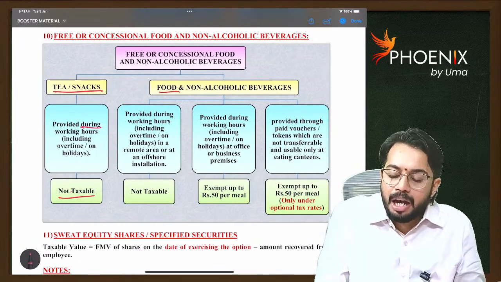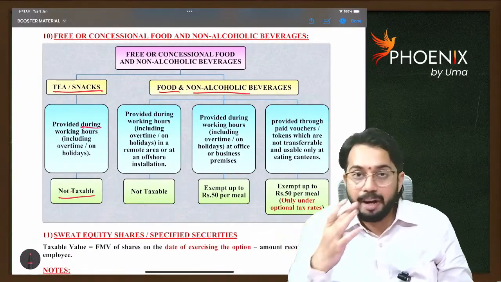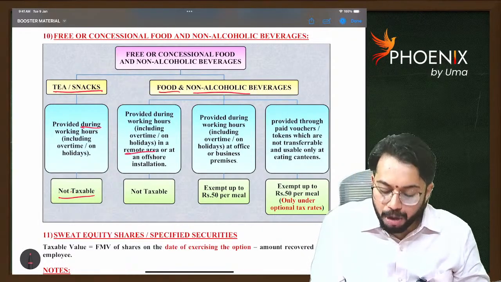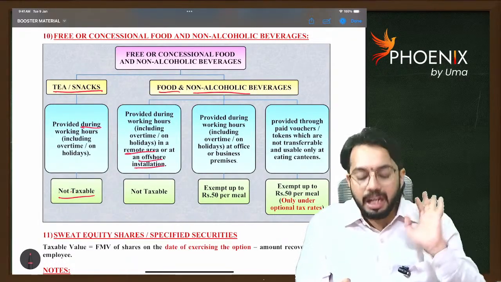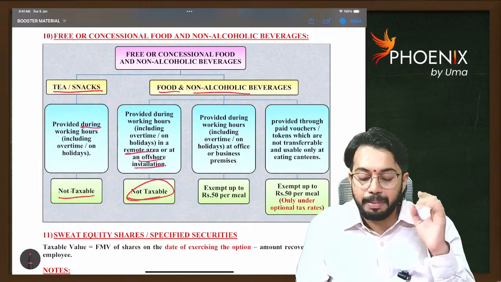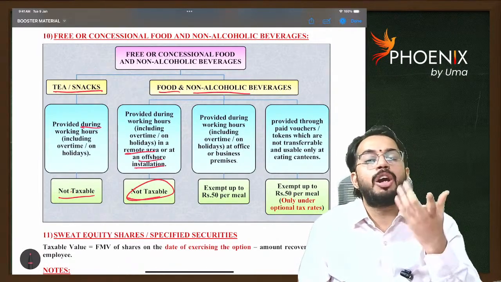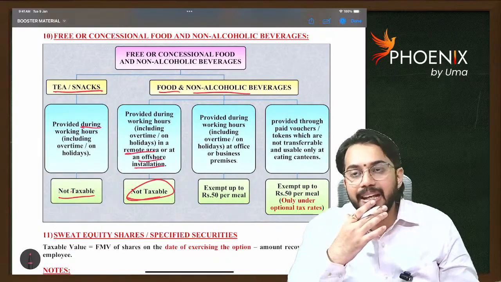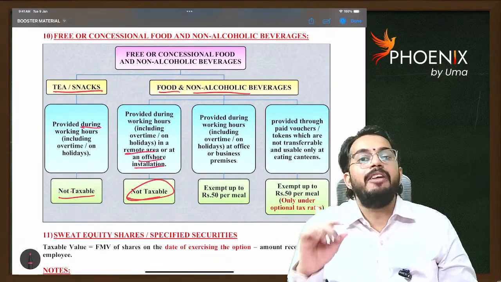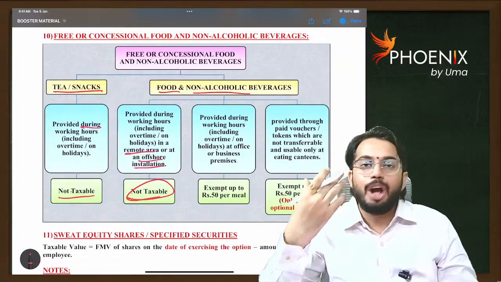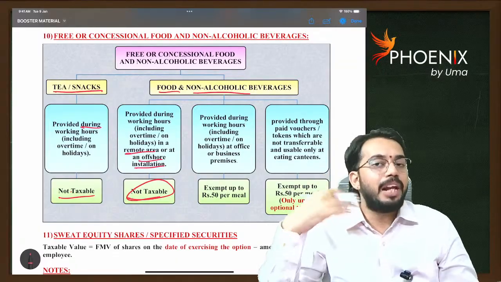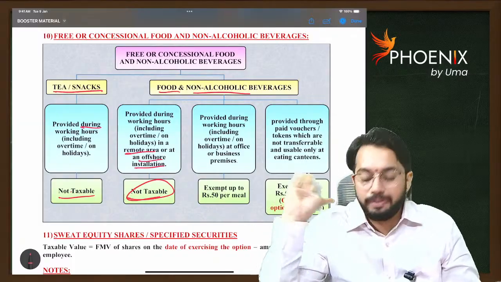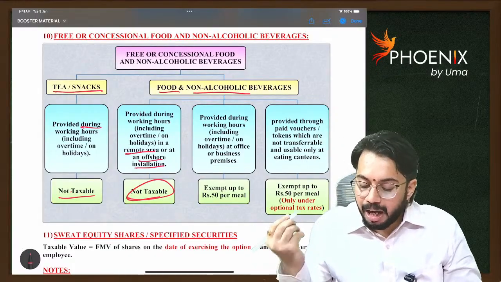If any food and non-alcoholic beverages are provided in a remote area or offshore installation, in that case also it is not taxable. However, if food and non-alcoholic beverages are provided in regular office, in that case you need to check value of food. If value of food is up to 50 rupees, not taxable. If value of food is more than 50 rupees, then up to 50 rupees it is not taxable. In excess of 50 rupees it is taxable. Are you able to understand?